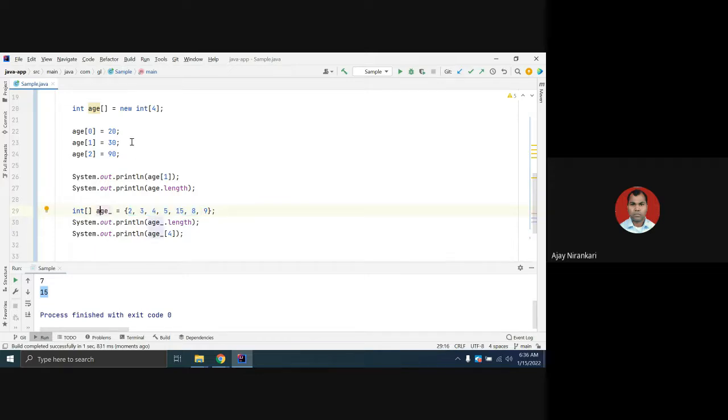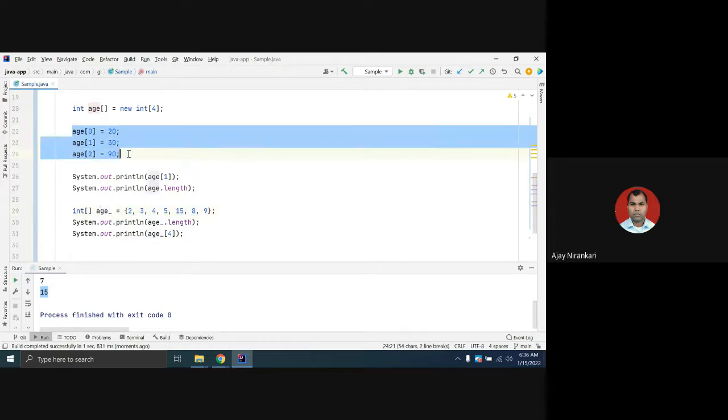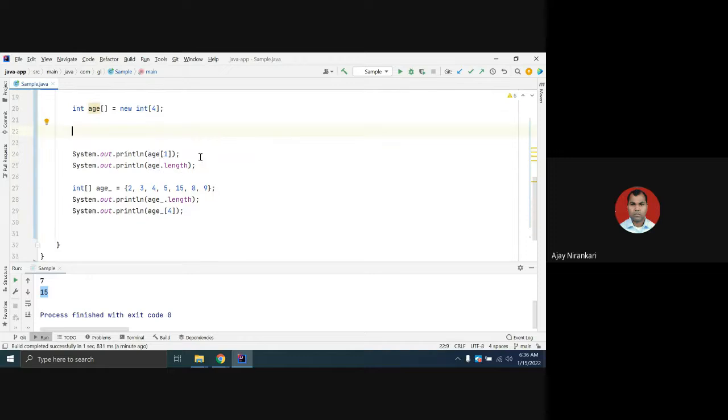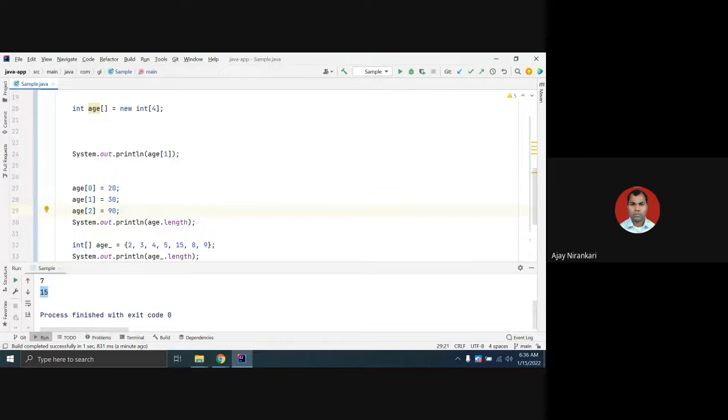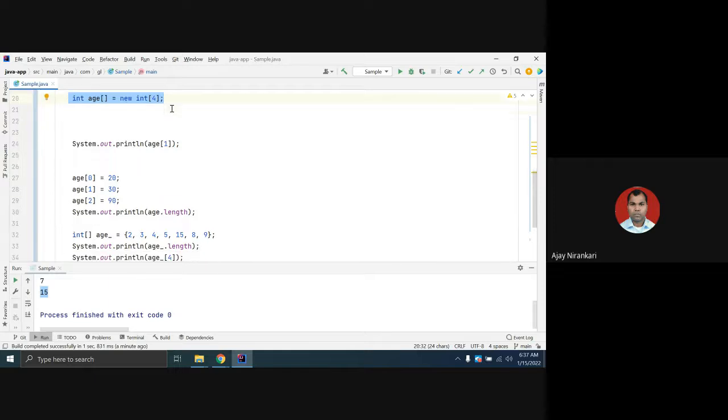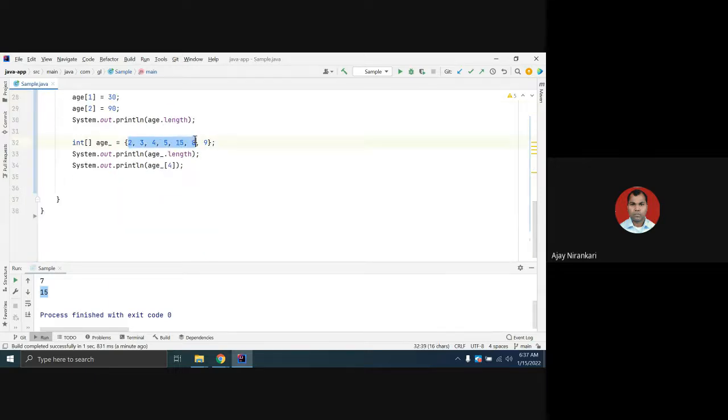If you don't know the values, maybe I will get them after some time, maybe as input online or from the command line, then you can declare the array data structure the other way. When you already know the fixed values, you declare your array this way.